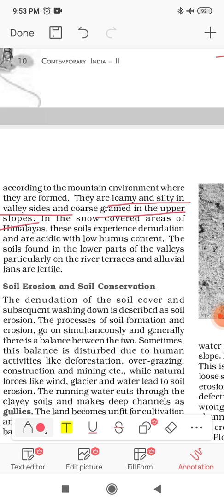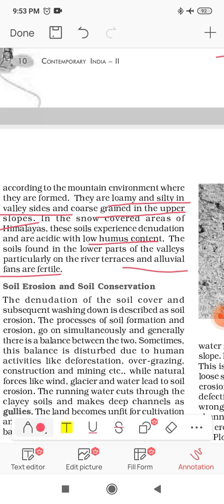In the snow covered areas of Himalaya, these soils experience denudation, are acidic and with low humus. As the area is covered with full snow, there is no humus, there is experience of denudation, and of course the erosion activity is continuous over there. So this area is very acidic with low humus content because of the snow and because of the erosional activity, there is very little humus. Now the soil found in the lower part of the valleys, particularly of the river terraces and alluvial fans, is fertile.